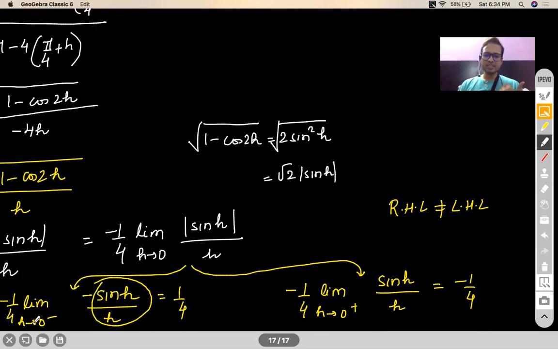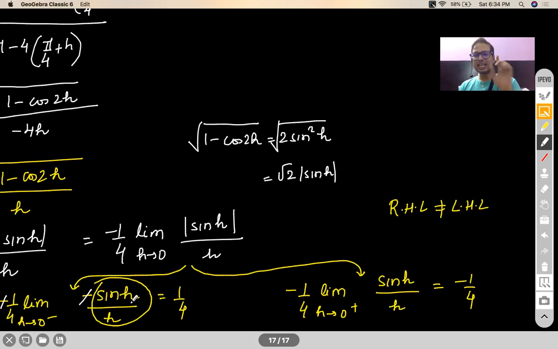So when I'm dealing with h tending to 0 minus, it means I'm dealing with small negative values of h. So mod sine h will become negative sine h then, because sine h itself is a negative quantity. So the negative of a negative will become a positive. So negative sine h will come out. Now negative and negative makes a positive, so this will go off, and sine h by h as h tends to 0 minus.